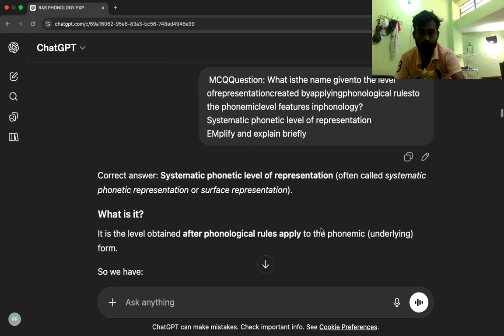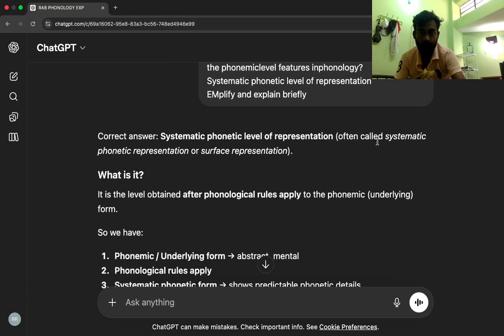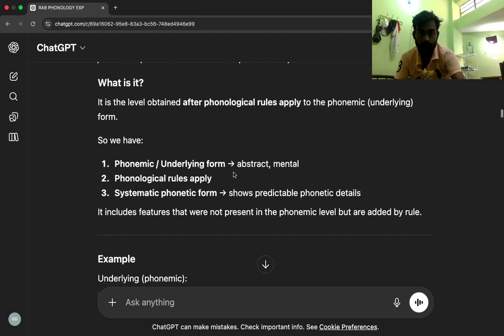Correct answer. Systematic phonetic level of representation, often called systematic phonetic representation or surface representation. What is it? It is the level obtained after phonological rules apply to the phonemic underlying form. So we have 1. Phonemic slash, underlying form, abstract, mental. 2. Phonological rules apply. 3. Systematic phonetic form, shows predictable phonetic details. It includes features that were not present in the phonemic level but are added by rule.